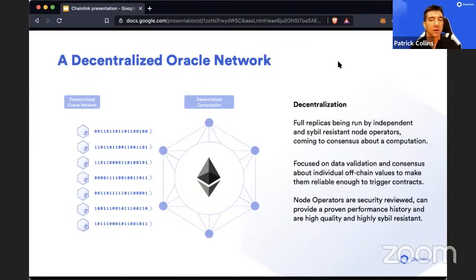This is a network of Chainlink nodes, where each one of these nodes is an independent operator that independently gets data and reports it on chain. That data is aggregated, and that way we can come to a decentralized data result. That way our logic layer is now decentralized, and the data layer is also decentralized. So in a nutshell, that's what Chainlink allows. It allows you to bring data and computation onto the blockchain in a decentralized manner.